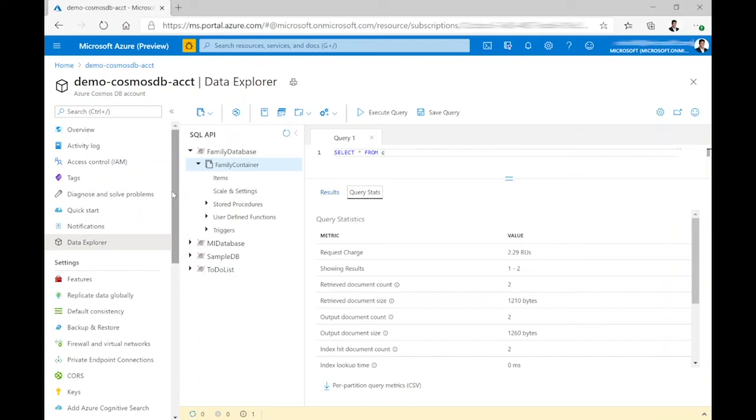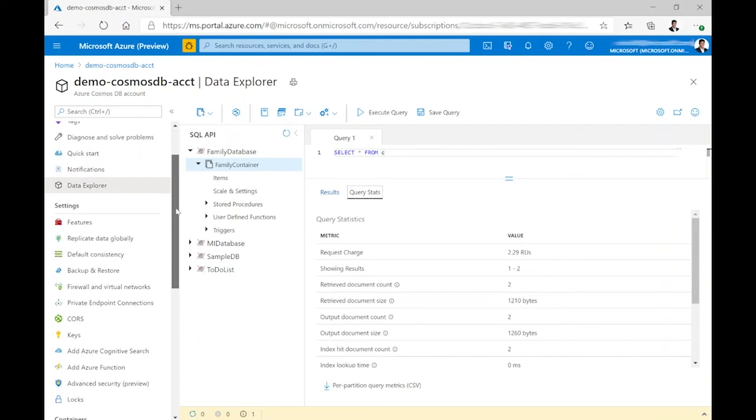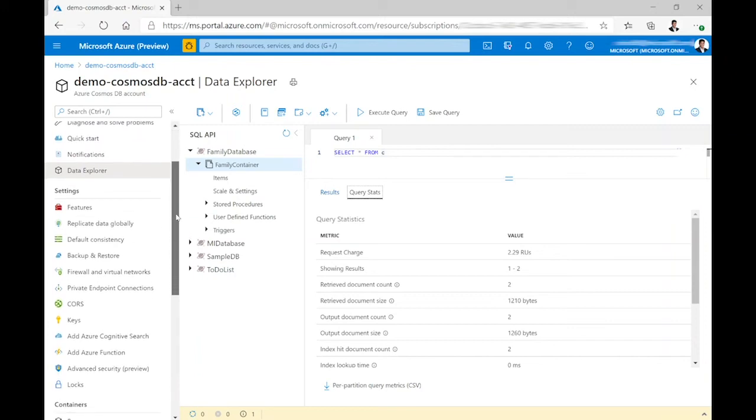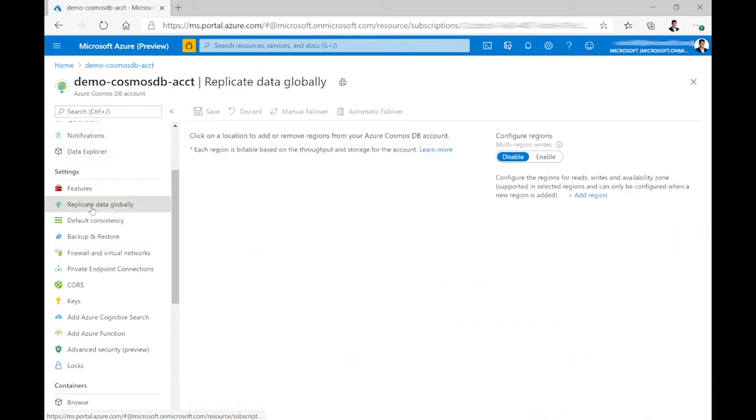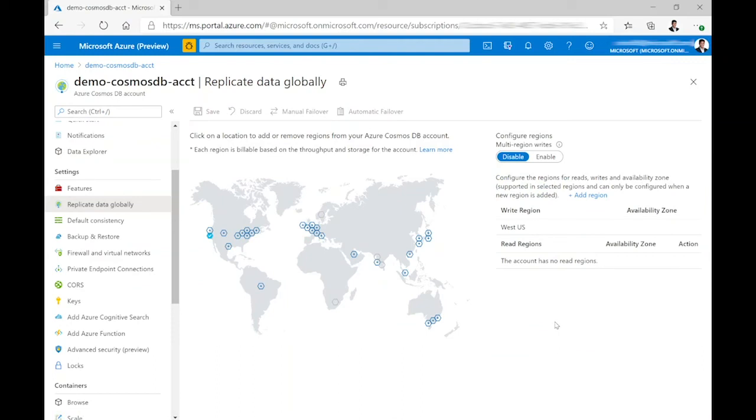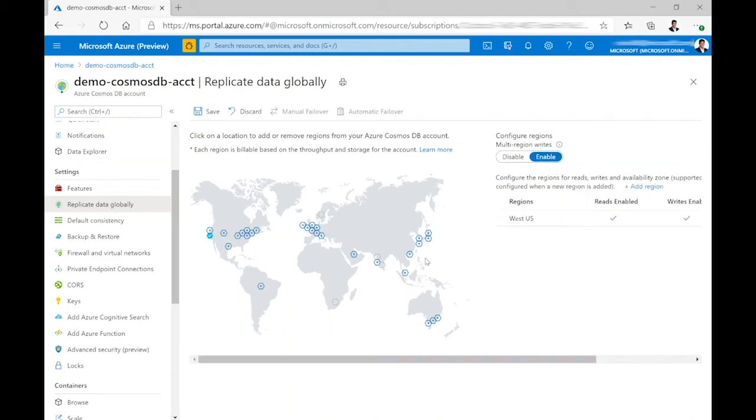And in the same menu, you can manage your Cosmos DB. If you want to replicate your workload to different regions, click on replicate data globally, and here you can enable multi-region writes for your workload, select the regions you want to choose and click save.